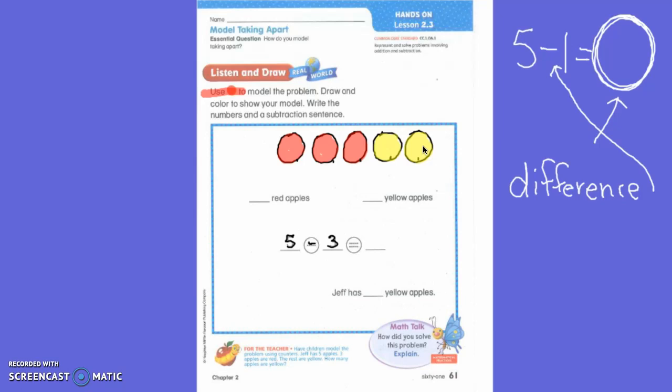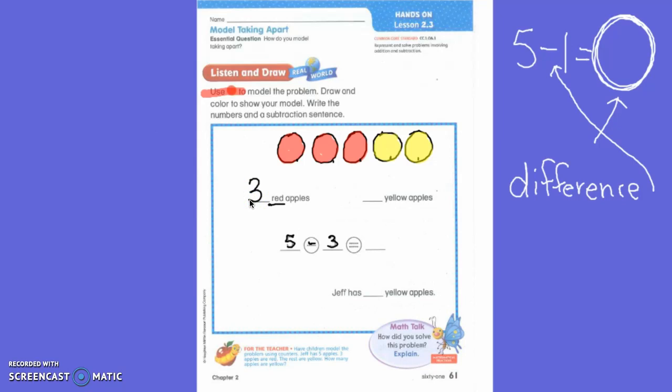Raise your hand if you know what 5 minus 3 is. Oh, good. Everyone in the classroom should know. Excellent. Remind me, first grade, how many apples were red? 3. Thank you, sir, for paying attention. 3 apples were red.